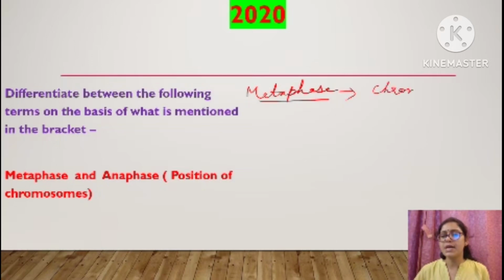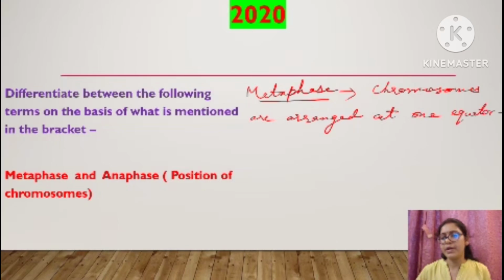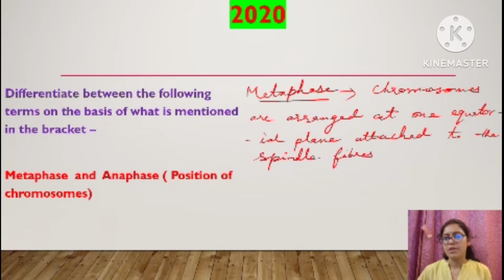Suppose here in metaphase, with the help of a diagram also you can explain metaphase. Chromosomes are arranged at one equatorial plane, attached to the spindle fibers with the help of their centromere.